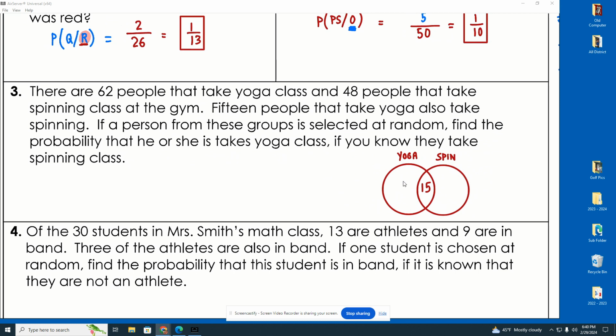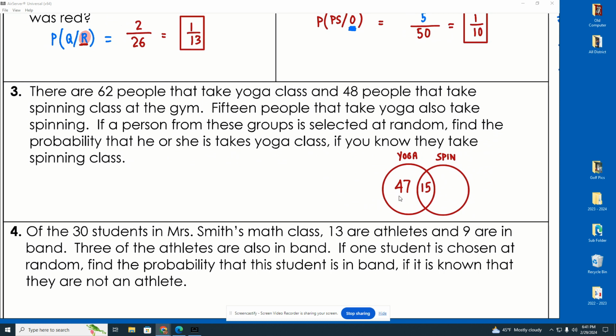But out of those 62, you had 15 that were in both categories. So how many would actually just be in yoga? Well, it'd be 62 minus 15. So we have 47 people who only take yoga, right? Because 15 take yoga and spinning. So 15 out of those 62 leave only 47 who do just yoga.